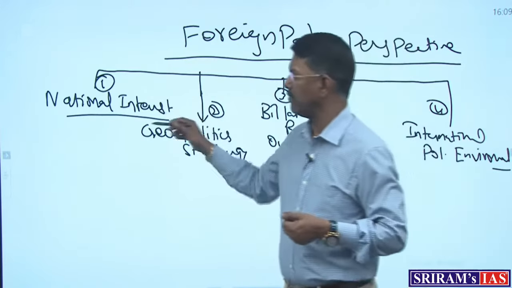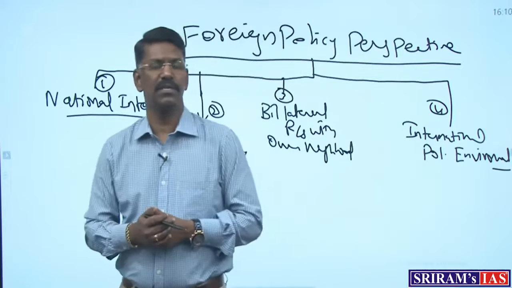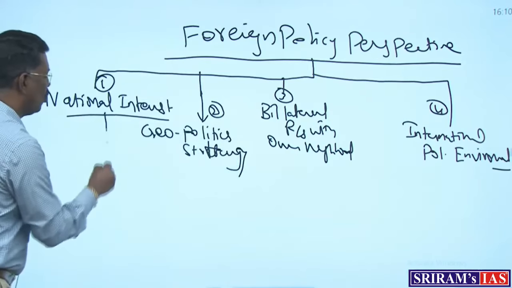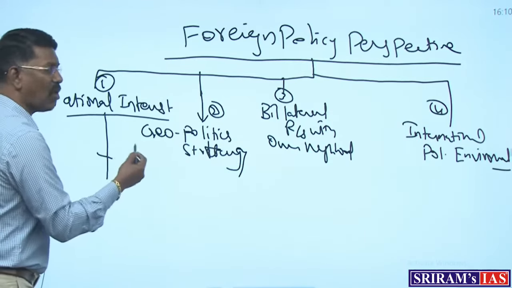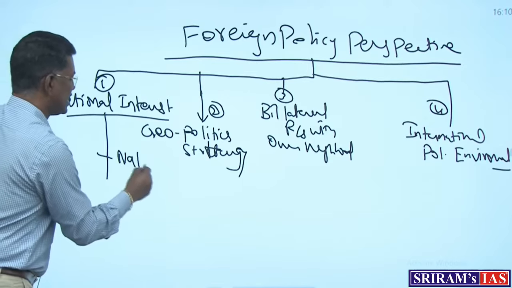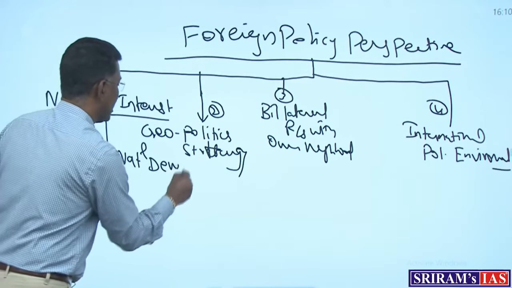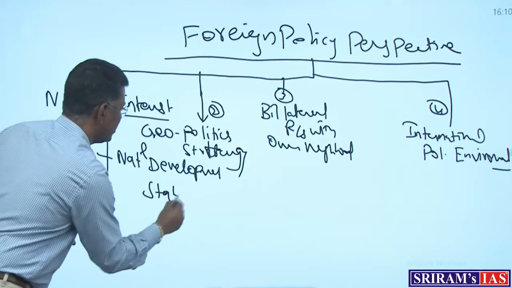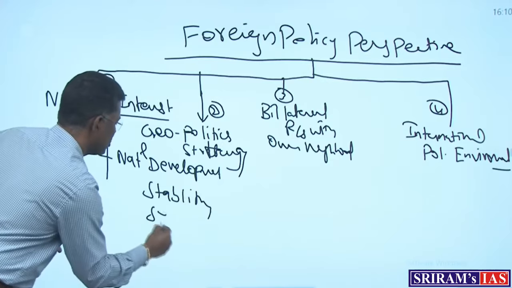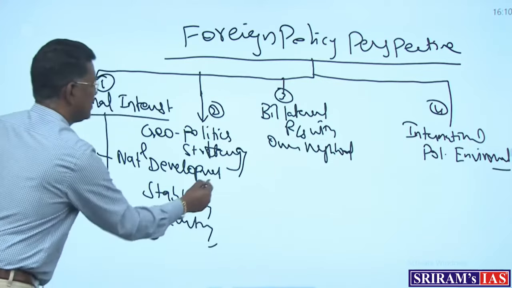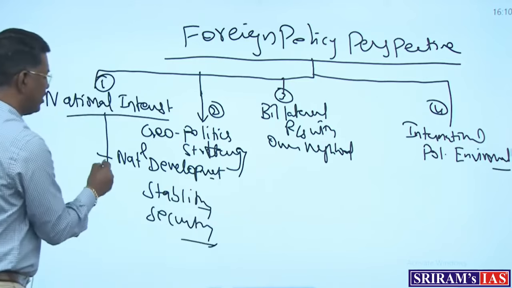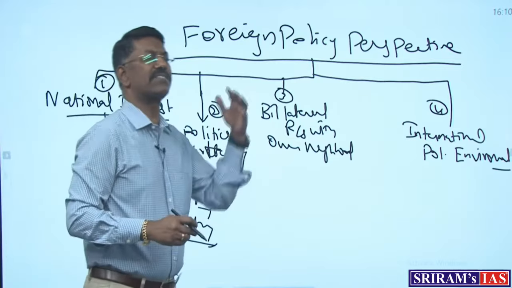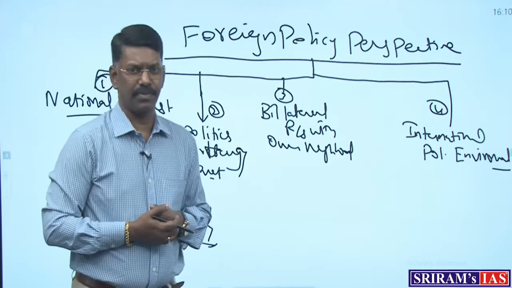So in this first one, the first and foremost important thing is that the country wants to keep its interest while considering various subcomponents in the name of national development, then national stability, then national security. Development, stability and security: these are the three subcomponents when a country wants to keep its national interest as the most important foreign policy perspective.